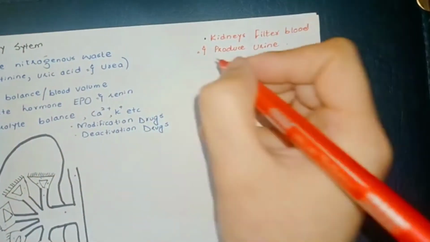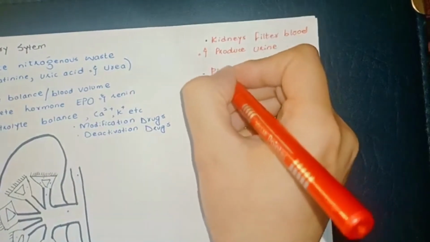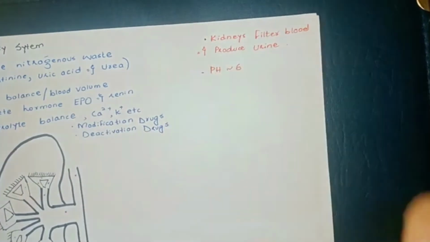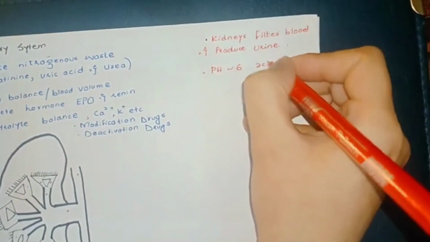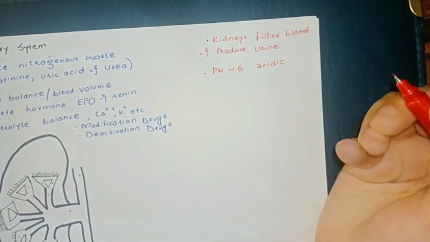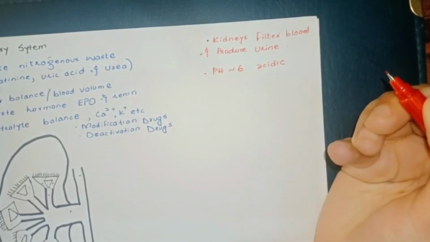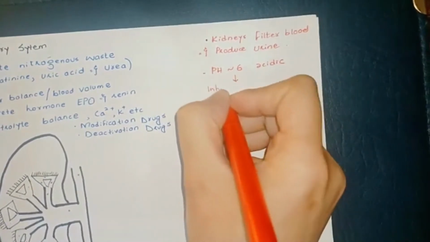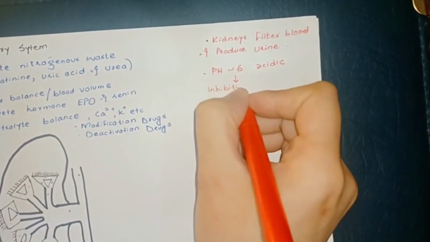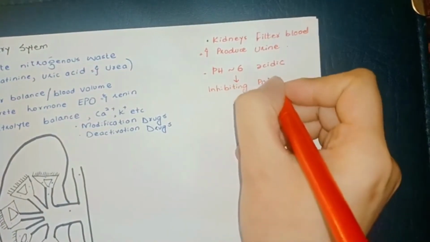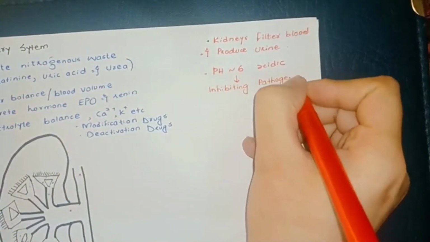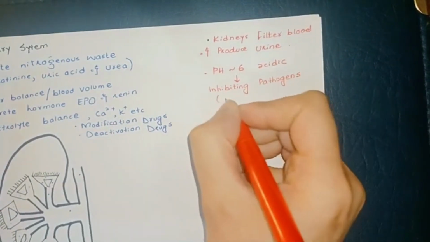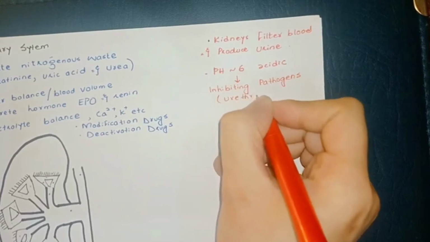Okay, the pH of the urine is about 6, which is acidic. And this is acidic, so that has a key role in inhibiting pathogens from growing in the urethra.